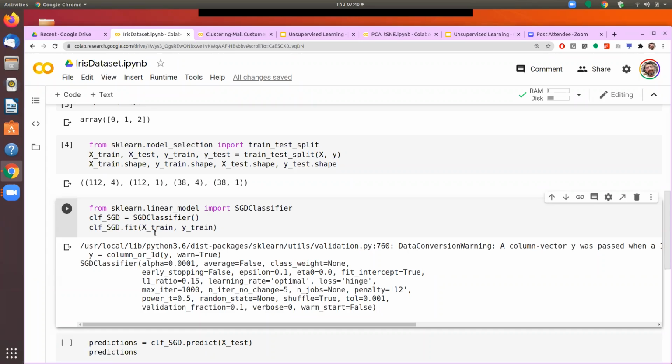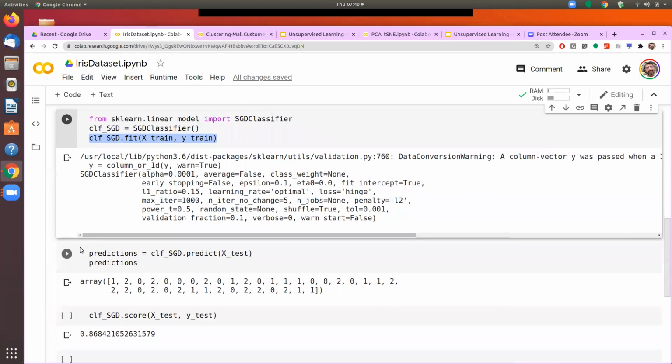For running the actual machine learning algorithm, what you need to know is just about these limited syntax: how to import, how to create an instance, how to train, and how to get the predictions. So in these 3 lines, we have imported the model, we have created the instance of the model, then we have trained the model, and now we will see the results of the model.